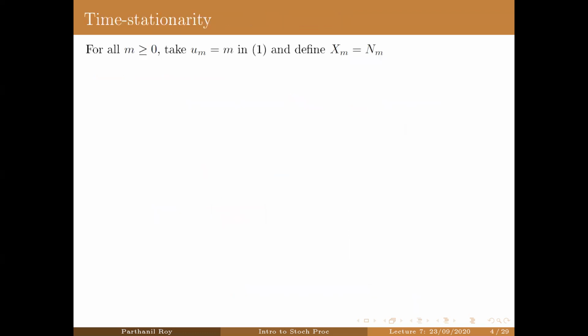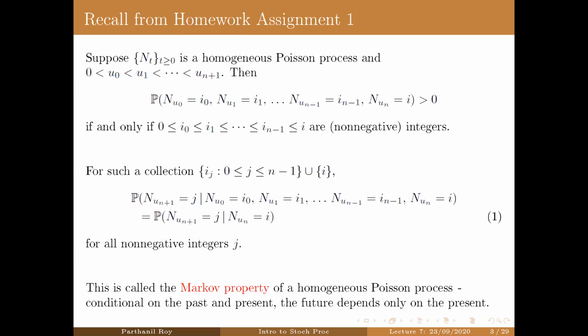Now, one more thing I would like to point out is that we are not going to evaluate this probability in this generality, but if we want to evaluate this conditional probability, you'll actually have to use the properties of homogeneous Poisson process, and then you will see that this conditional probability will depend on the sequence u_n. In particular, it will depend on n in general. Now let's take a special case.